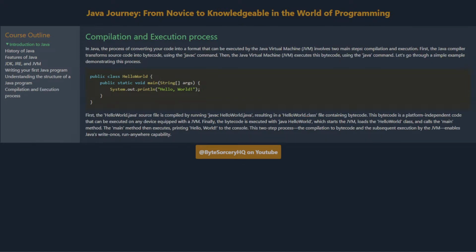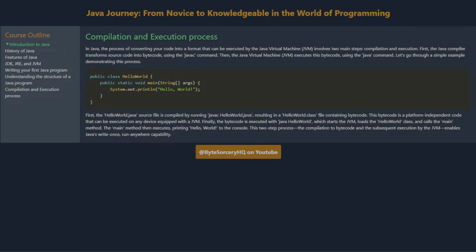Compilation and execution process. In Java, the process of converting your code into a format that can be executed by the Java Virtual Machine, JVM, involves two main steps: compilation and execution. First, the Java compiler transforms source code into bytecode using the javac command. Then, the JVM executes this bytecode using the java command. Let's go through a simple example demonstrating this process.